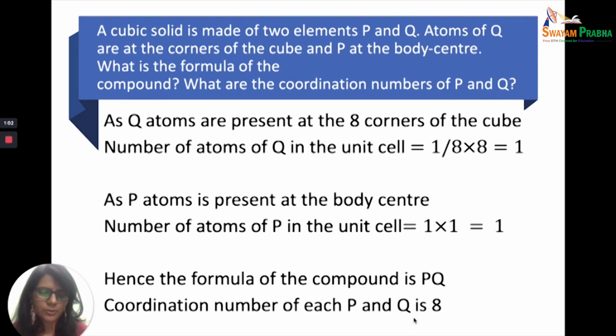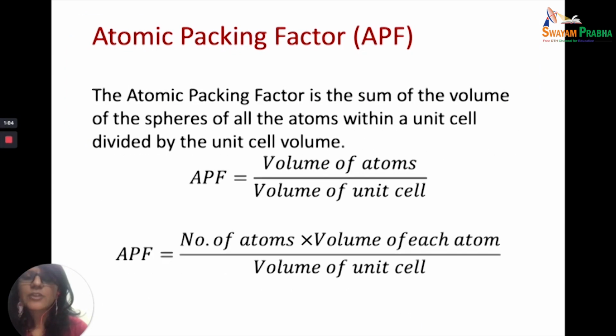Now let's take a look at atomic packing factor. So what is an atomic packing factor? Atomic packing factor is the sum of the volume of the spheres of all the atoms within a unit cell divided by the unit cell volume. In other words, you take the sum of the volume of each of the atoms and divide it by the total volume of the unit cell.